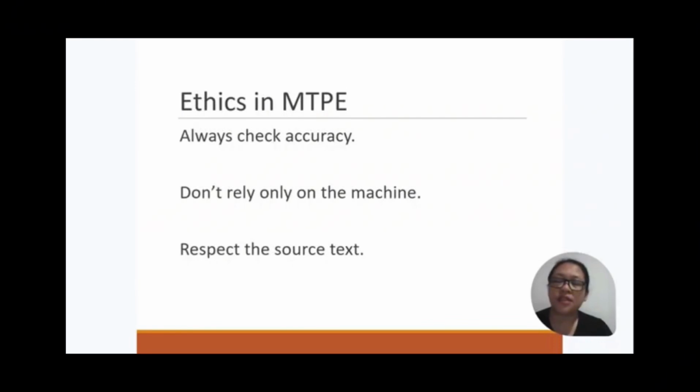Machine translation can help, but it often makes mistakes. It's our job to review and improve it. Lastly, we should respect the source text. This means keeping the original tone, intent, and important details without adding or changing the meaning.